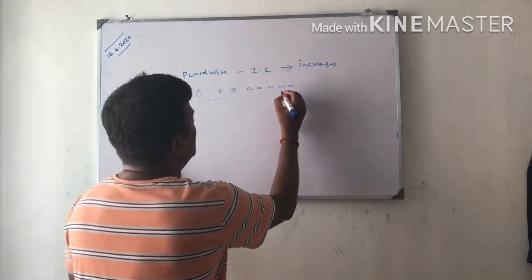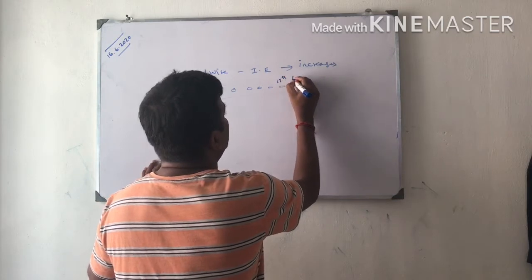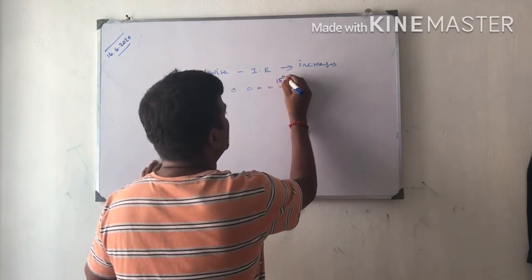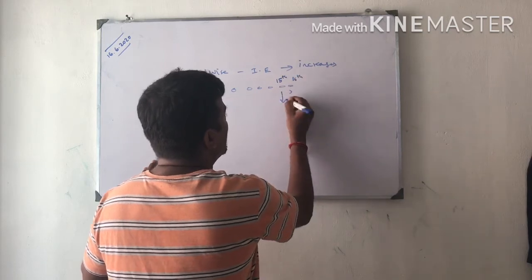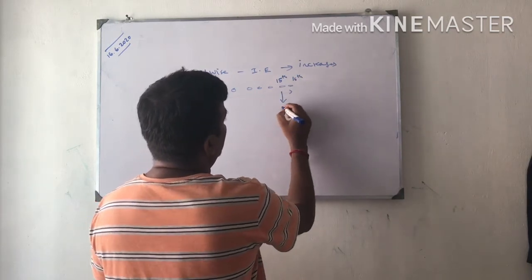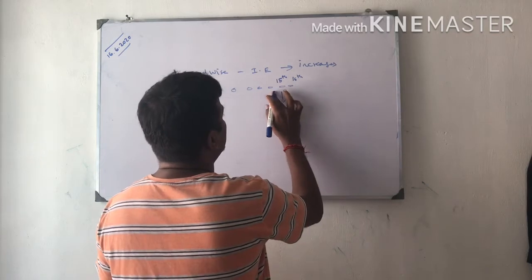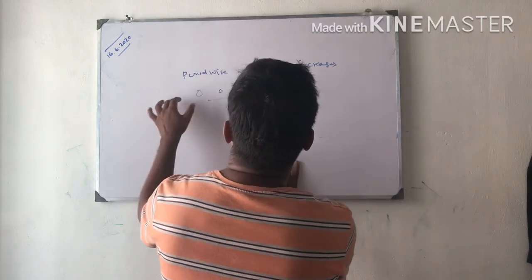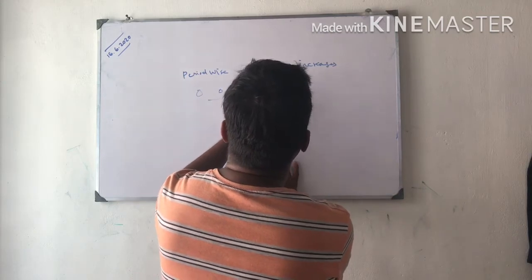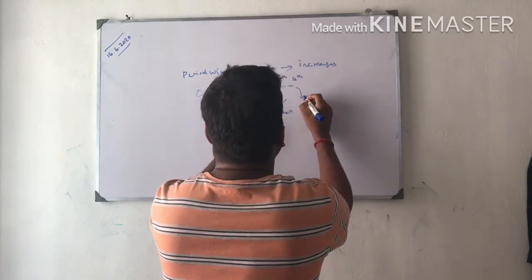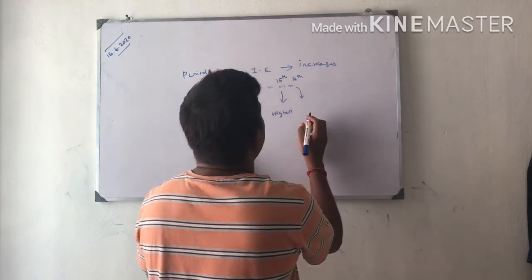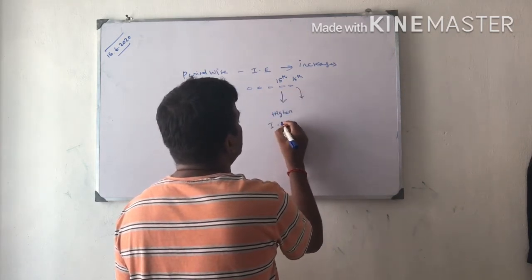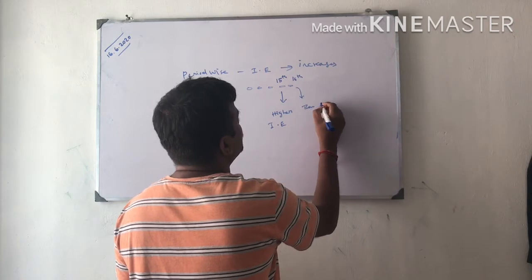But in comparing the 15th group and 16th group, group 15 has higher ionization enthalpy than group 16. Moving down the group, it decreases.